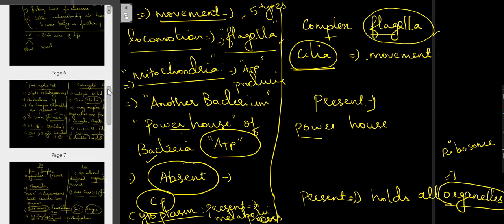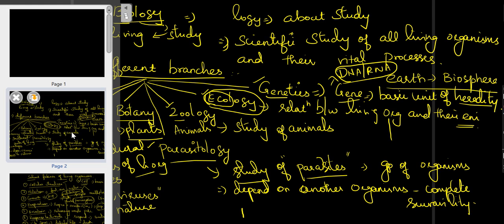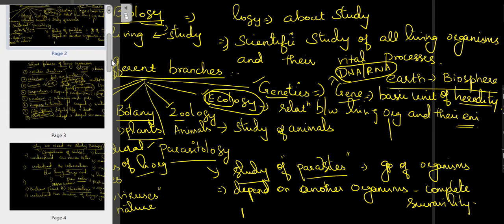So hope you have taken all the notes which I have written. So in today's class we have seen only the introduction: what is biology, what are the different branches of it, and why we need to study it, then what is the cell and the different types of cells.